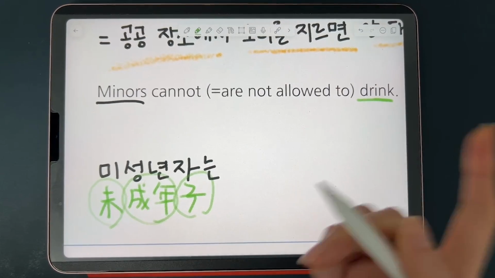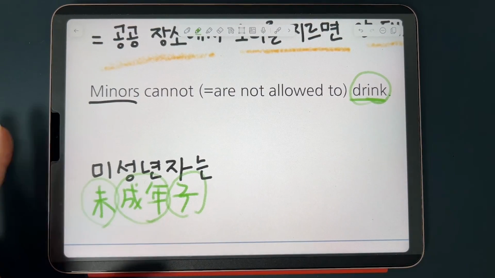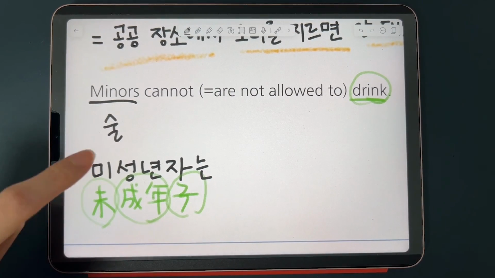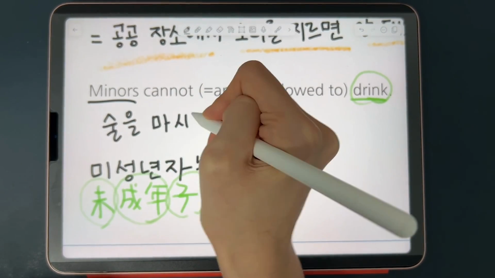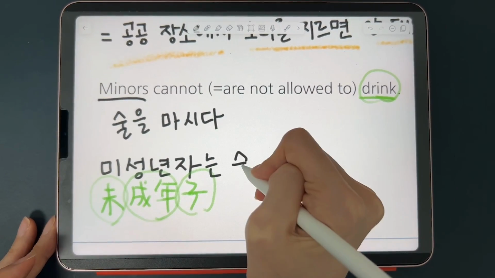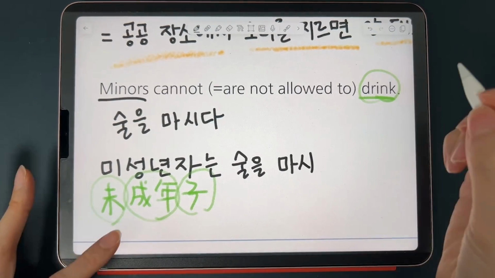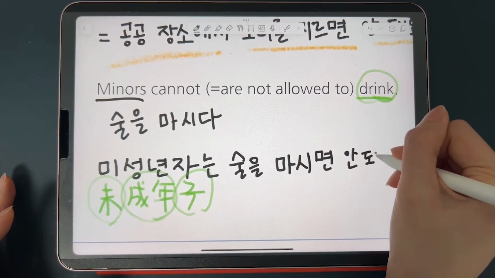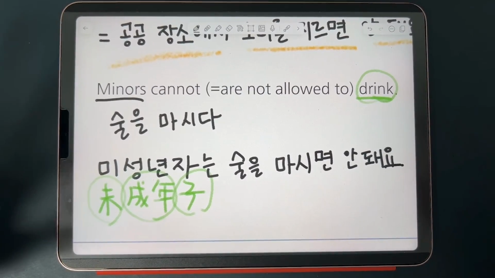So drink is 마시다, right? 마시다. But in this context, it's talking about drinking liquor, right? Alcoholic beverage. In that case, you can use 술. 술 means liquor as an alcoholic beverage. And so 술을 마시다 would mean to drink liquor. So 미성년자는 술을 마시다. Take the stem and then combine it with 면 안 돼요. You're not supposed to do that. 미성년자는 술을 마시면 안 돼요. You can translate it like this.